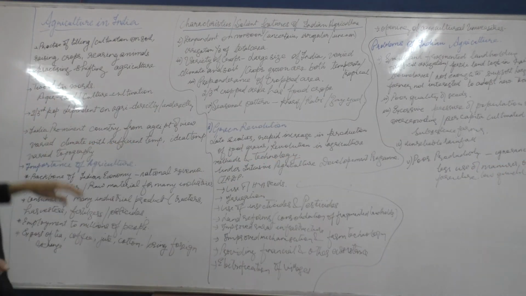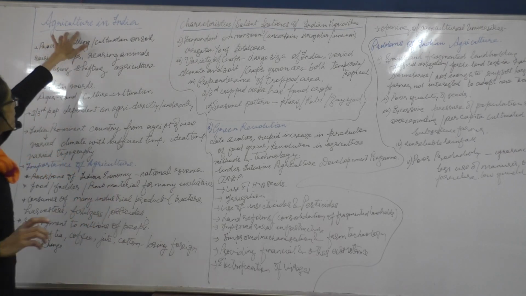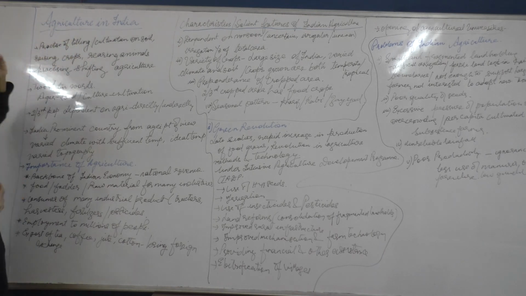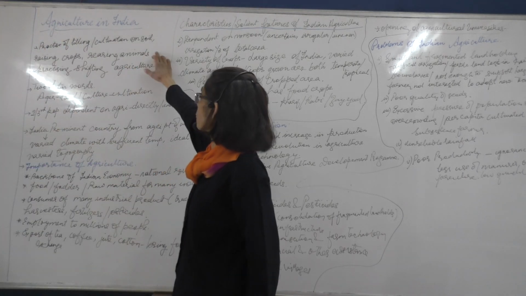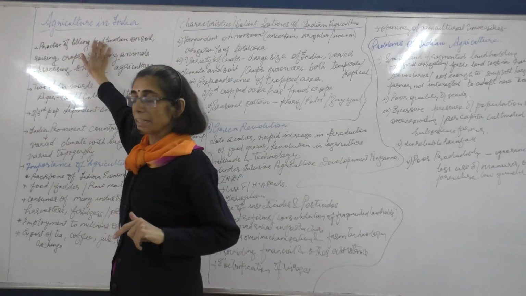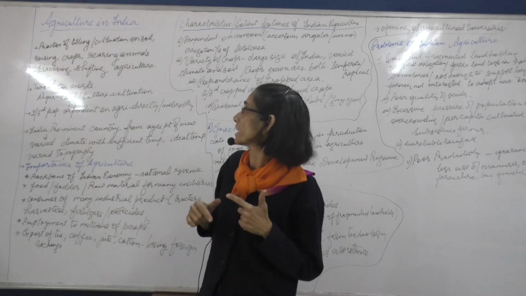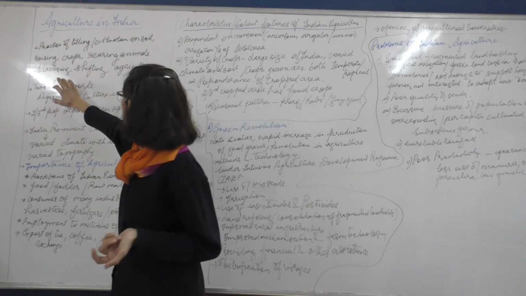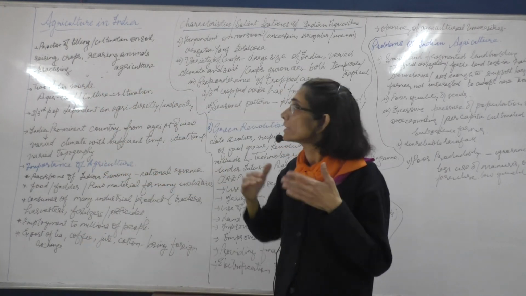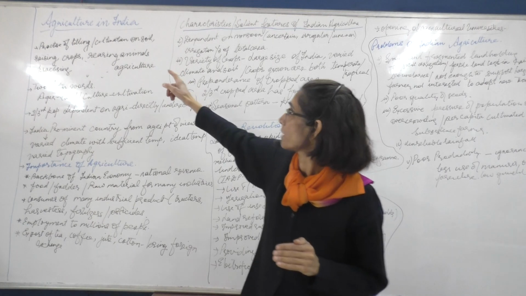Now, when you think about agriculture in India, we first understand what exactly we mean when we say agriculture. You are familiar that the word agriculture means the practice of tilling and cultivation of soil. That means by tilling and cultivation, we are raising crops. We are also rearing animals over there. So it's a method of growing crops by tilling the land and by cultivation of soil.